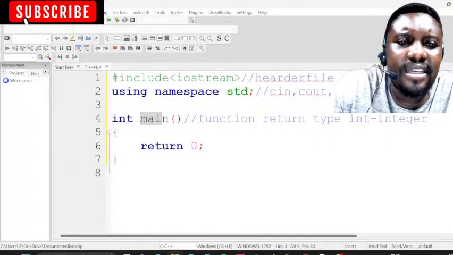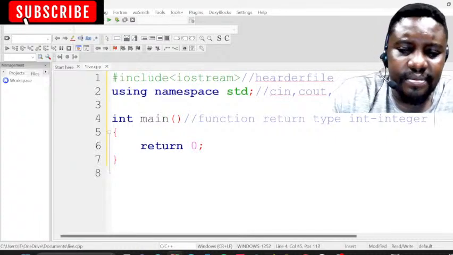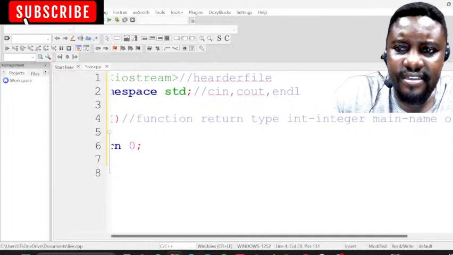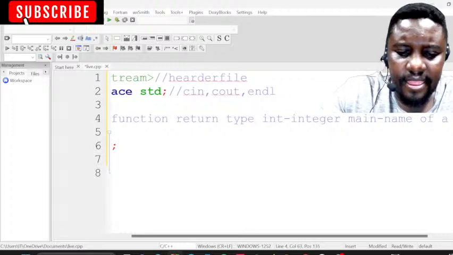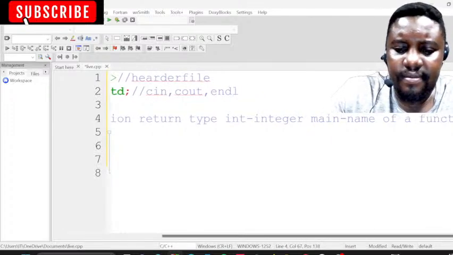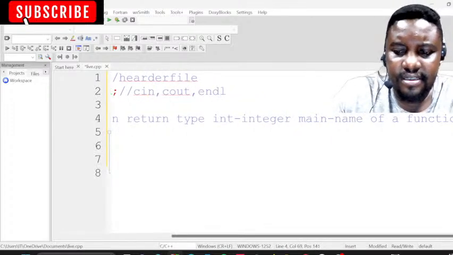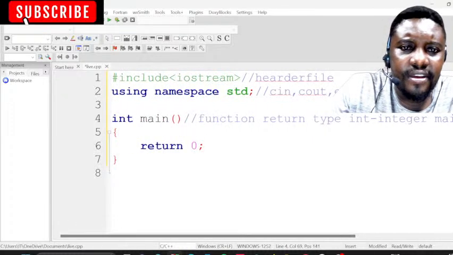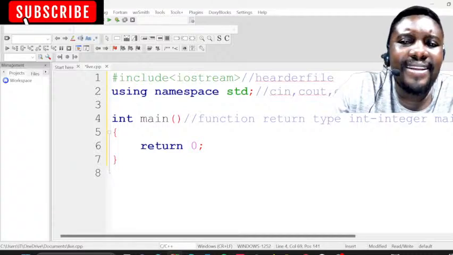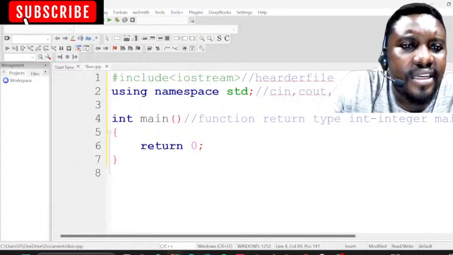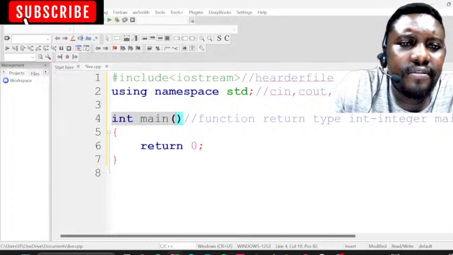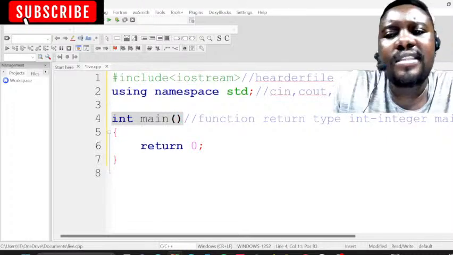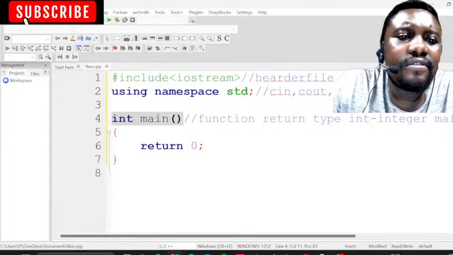Main is the name of a function. Secondly, you have these brackets there. We call them parentheses. So now you know that int main is a function. As time goes on, you will be creating your own functions.